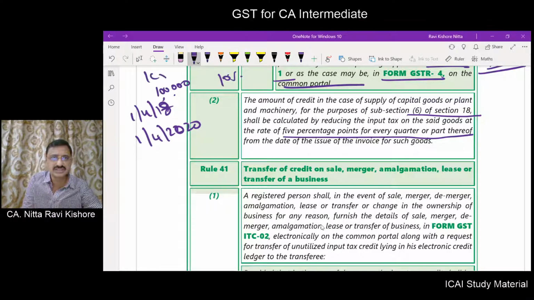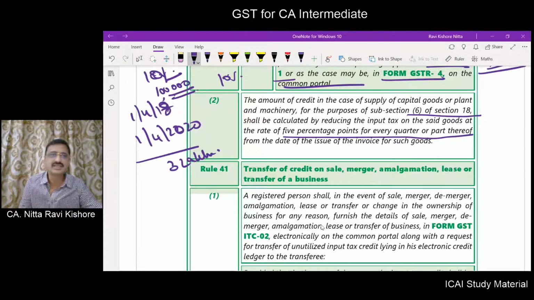So 1 crore is the machinery. Not 1 crore, 10 lakhs is the machinery. Okay, so 10% is 1 lakh. Now he has availed 1 lakh as credit. Now on 1/4/20, this fellow is selling this machinery for 3 lakhs.